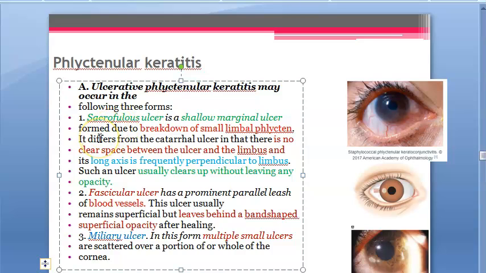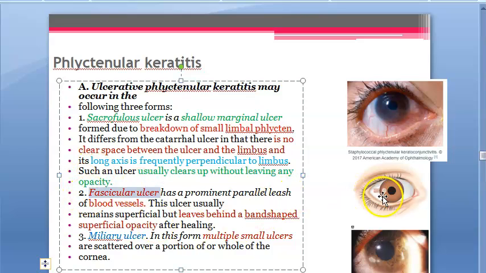Okay. So basically in the ulcerative, what did you see? Scrofulous. This one is a shallow marginal ulcer only because of the breakdown of the small limbal phlycten. This will usually clear up without leaving any opacity. Nothing to worry about this. Okay. And basically how will you differentiate it from a catarrhal ulcer is that there will be no space between the ulcer and the limbus. Because obviously the nodule at the limbus only has broken down. The simple limbal phlycten only has broken down to become the ulcer. So there will be no gap anyways.